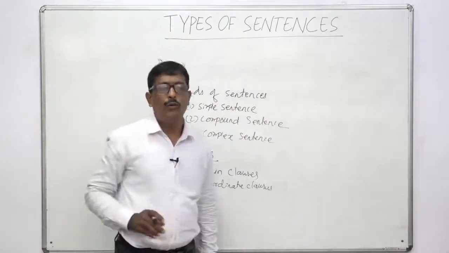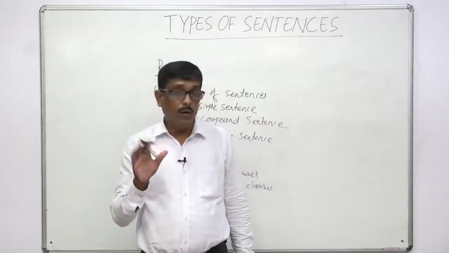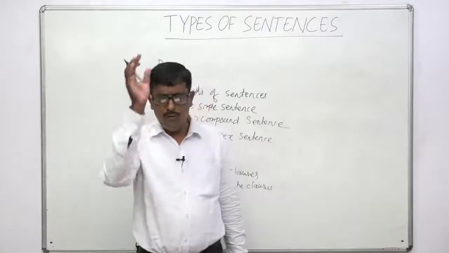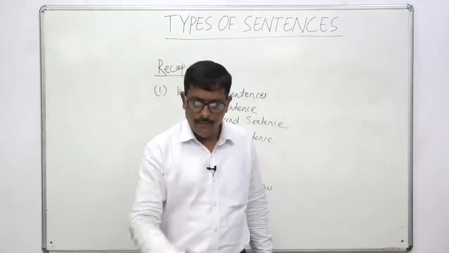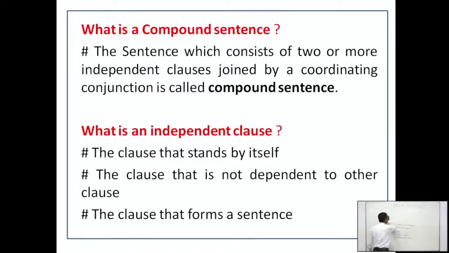But today we will focus on compound sentences only. We will discuss completely compound sentences. Do you know what a compound sentence is?